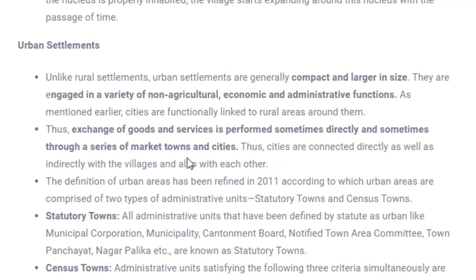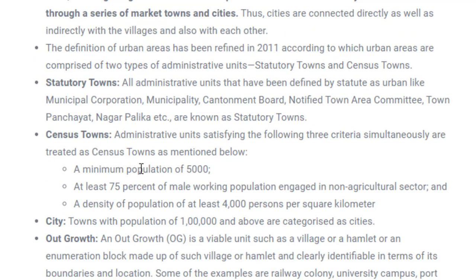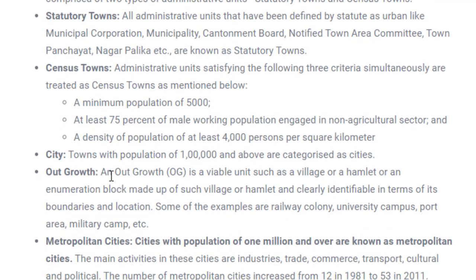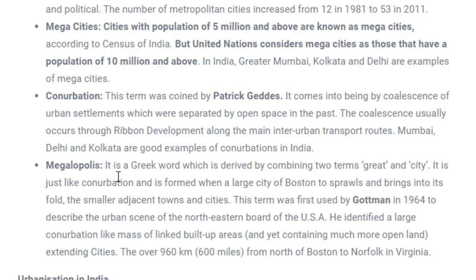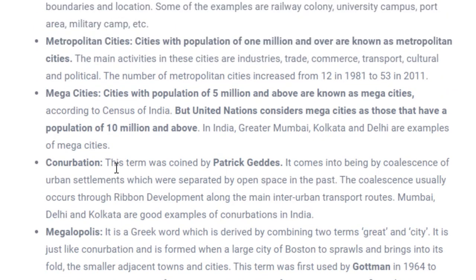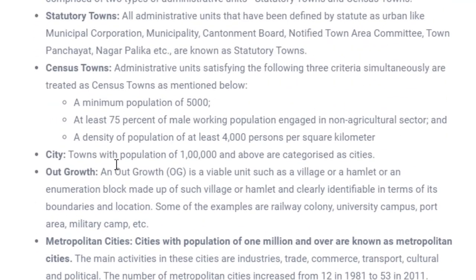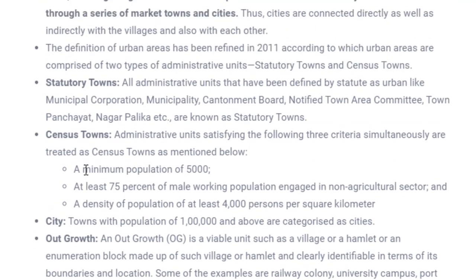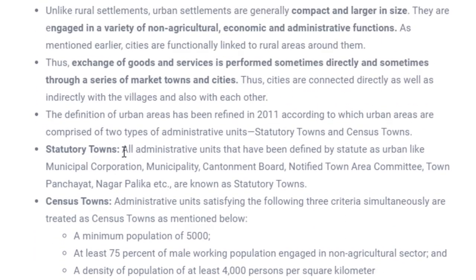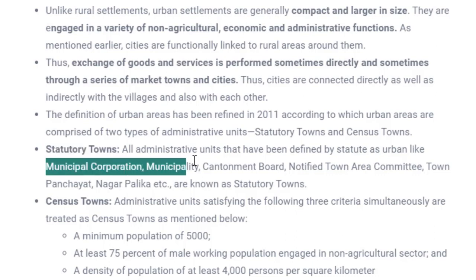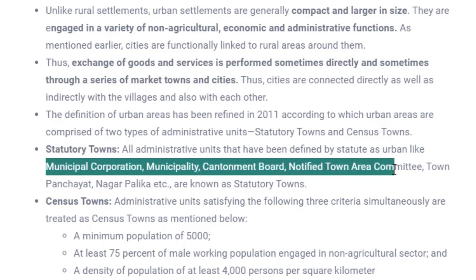This urban settlement is divided into many parts like statutory towns, census towns, city outgrowth, metropolitan cities, mega cities, conurbation, megalopolis. These depend on the population of how many people are living, and sometimes the administration. Like a statutory town, over here all kinds of boards like municipal corporation, municipality, cantonment board, these kinds of bodies will be residing in this area.